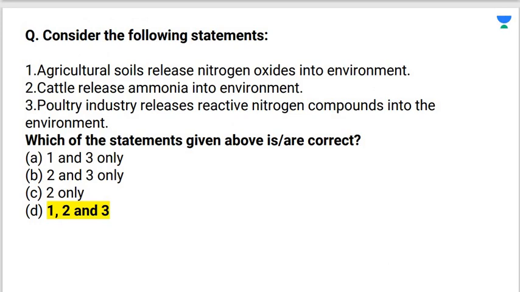The correct answer is D. All of the above are correct. All statements are absolutely correct.